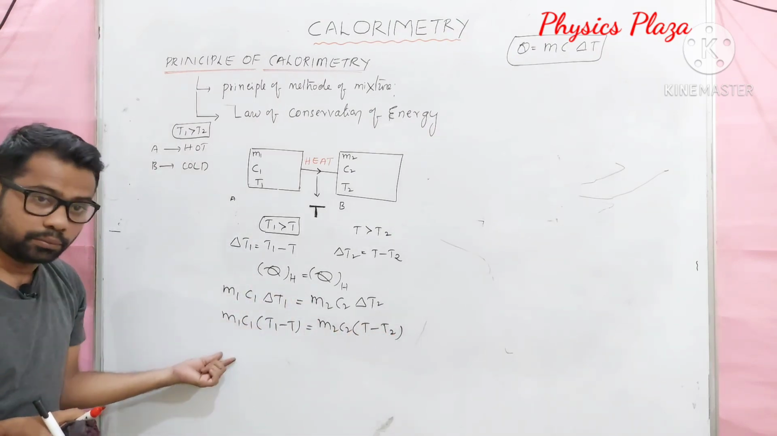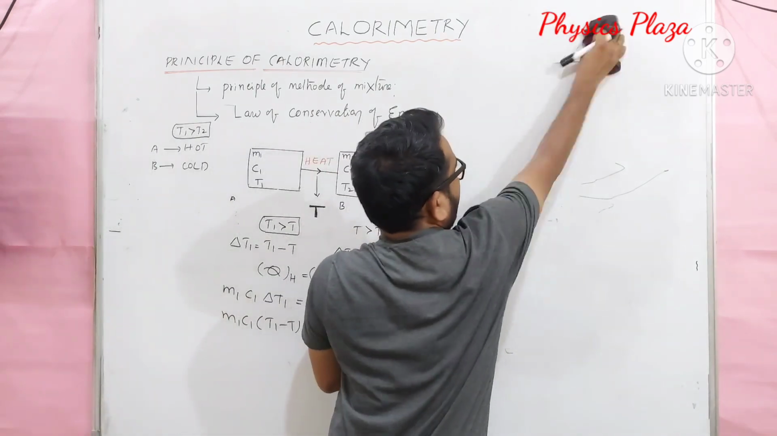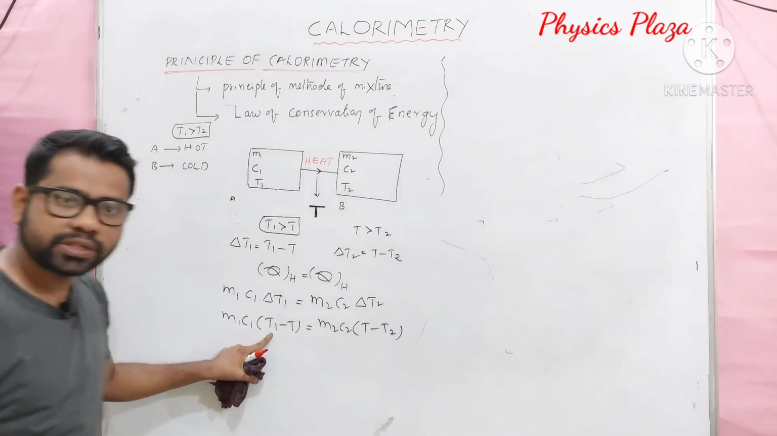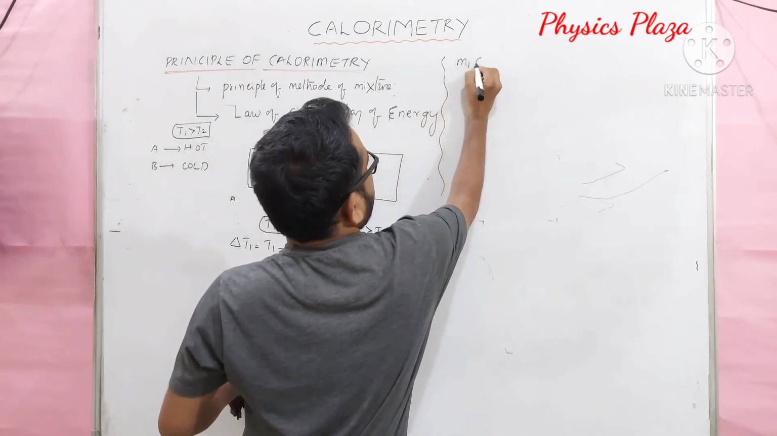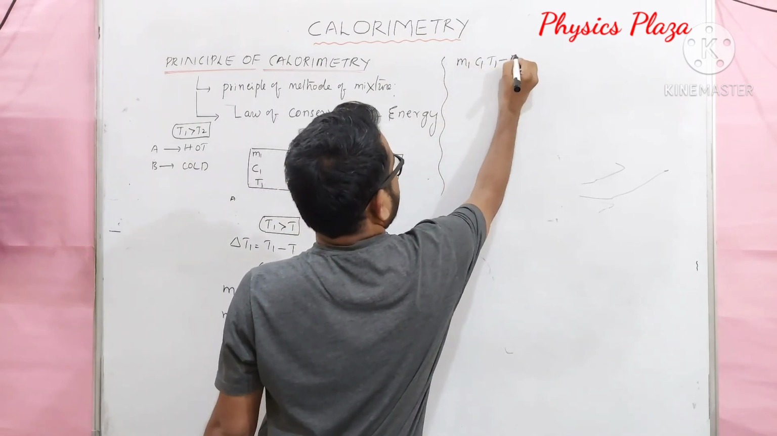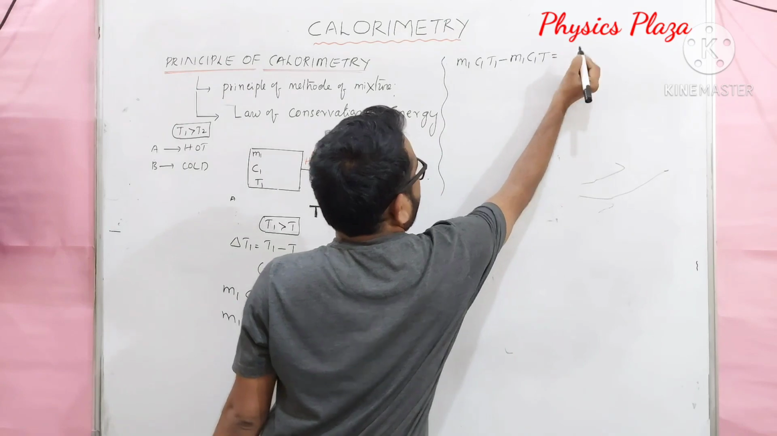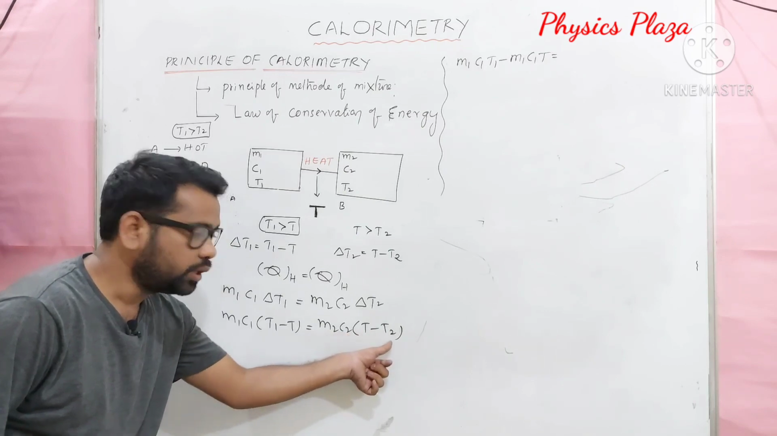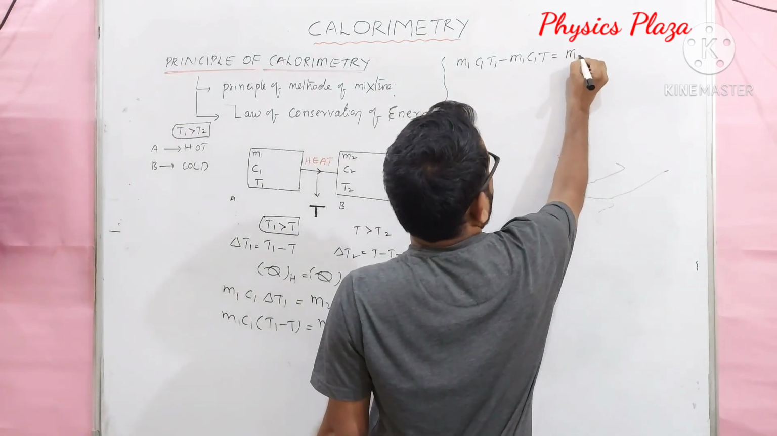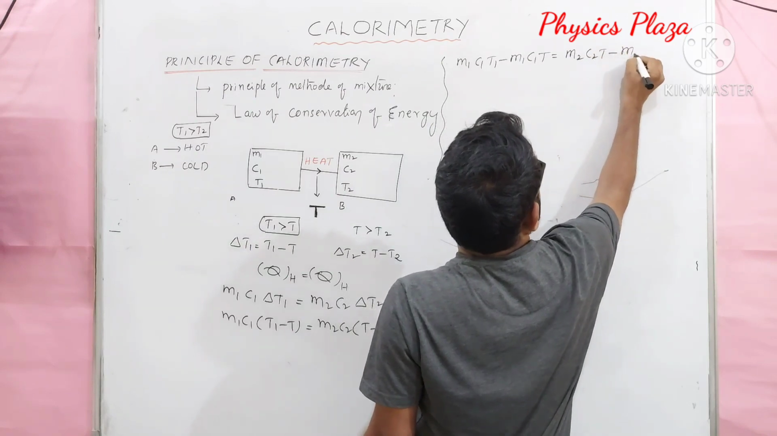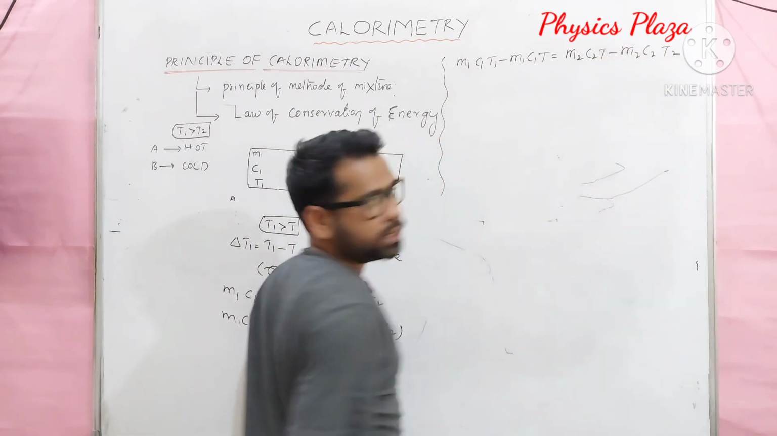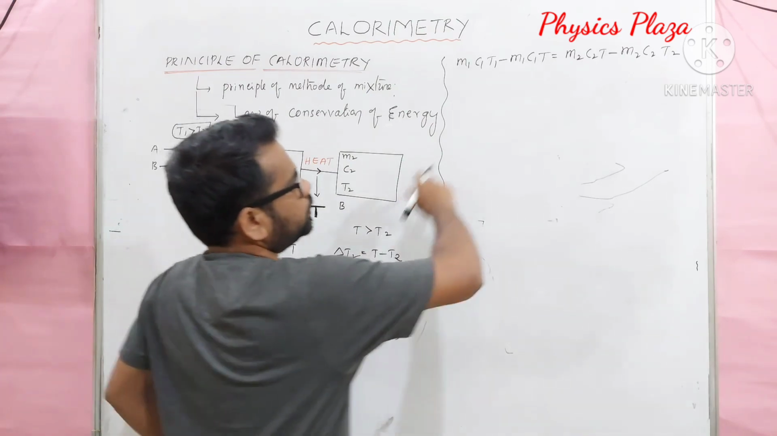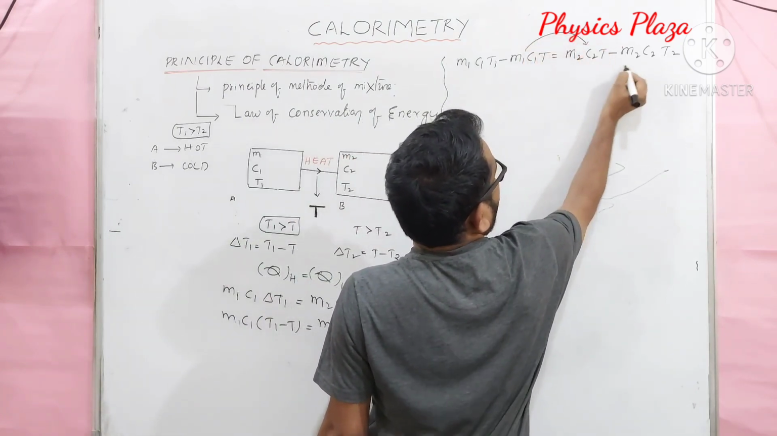Children, just multiply with the inner terms. So what are we going to get here? m1 c1 T1 minus m1 c1 T is equal to m2 c2 T minus m2 c2 T2. Is it right? Let's check. m1 c1 T1, m1 c1 T. Yes, it is right. Now children, get this term this side and this term that side.